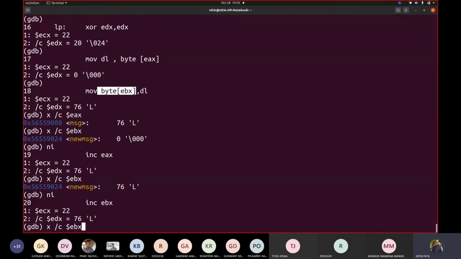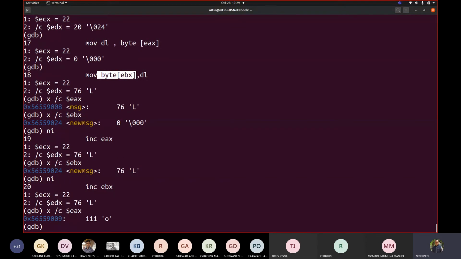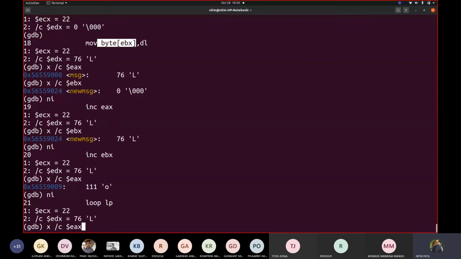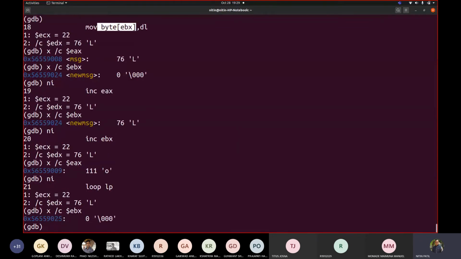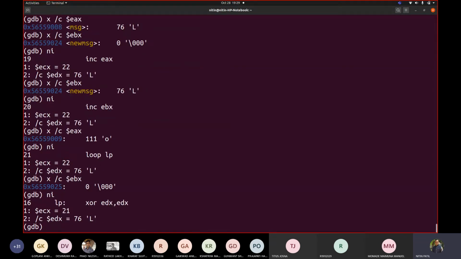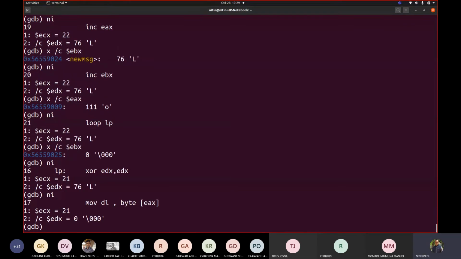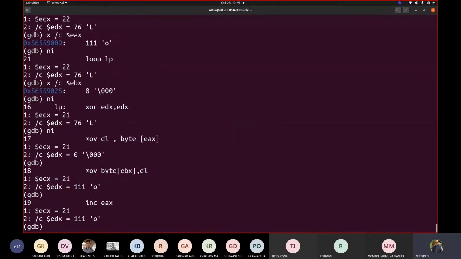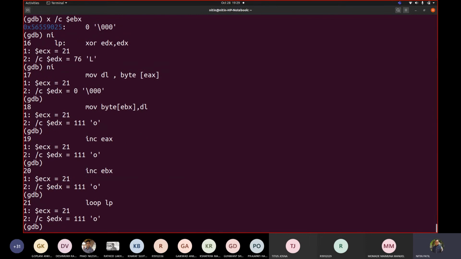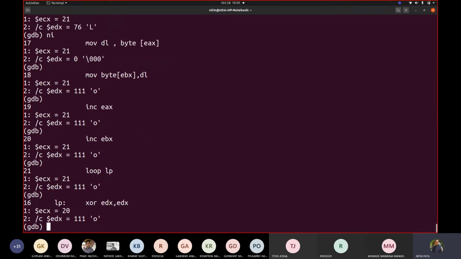If I try displaying ESI, it is the next character, O. Now let me write ni, increment EBX. If I try to display EBX, there is again 0 because the second character is not copied. Let us see what happens with ECX. ECX became 21 because of the loop instruction, automatically decremented. Again EDX is XORed. Again the next character is copied, O is copied, ESI is incremented, EBX is incremented, 21 will now become 20.